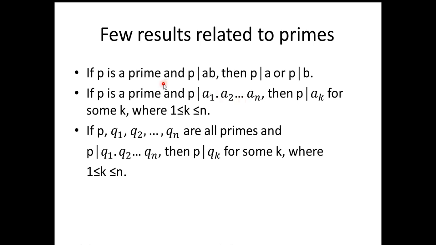These are some of the important results related to prime numbers. If p is a prime number and p divides ab, then p divides a or p divides b. Second, if p is prime and p divides the product a1, a2, a3 up to an, then p divides ak for some k lying between 1 and n. Third says that if p, q1, q2, up to qn are all primes and p divides the product q1, q2, q3 up to qn, then p divides qk for some k.